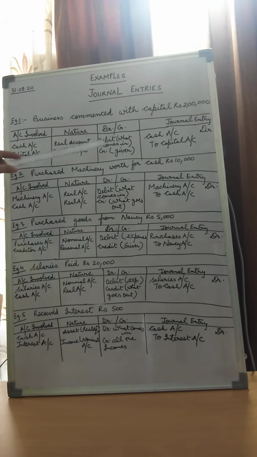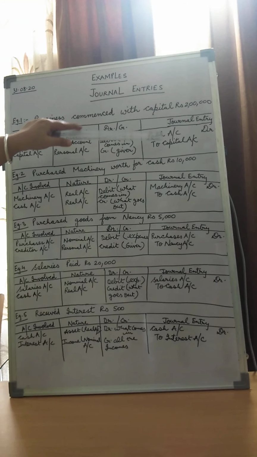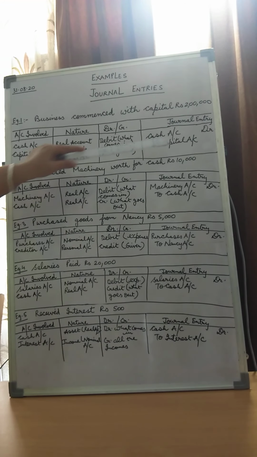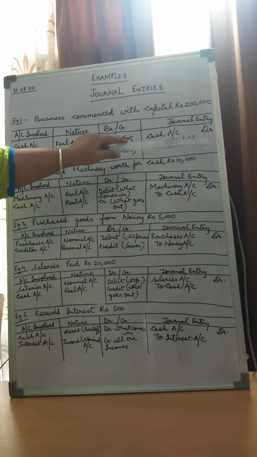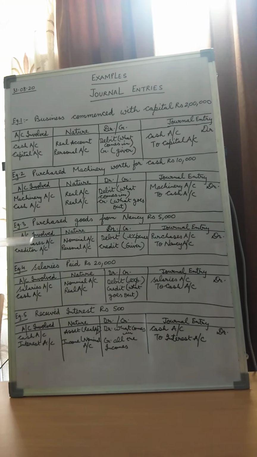So what is coming in when a businessman brings the capital of rupees 2 lakh? Cash is coming into the business. So the rule says debit what comes in, and for capital, the personal account, the rule says credit the giver. Over here, the giver is the businessman, so his account, that is his capital account, will be credited. So the entry would be: cash account debit to capital account, and both the debit and the credit will be for rupees 2 lakh.